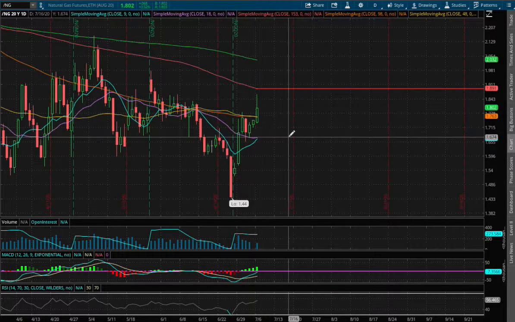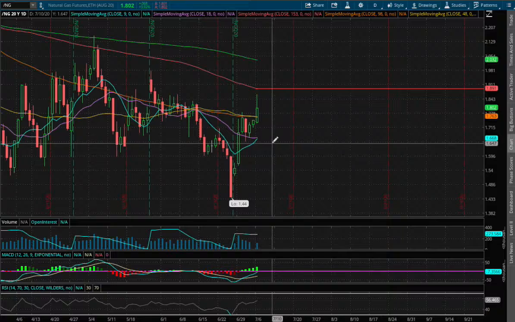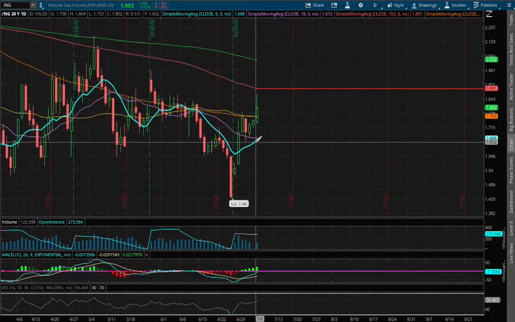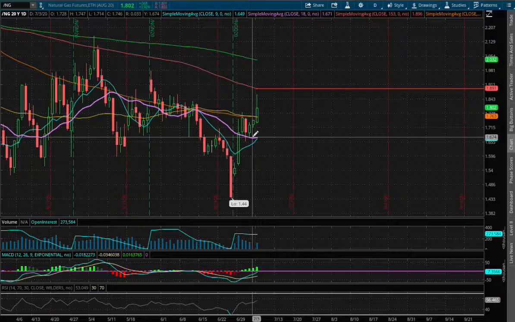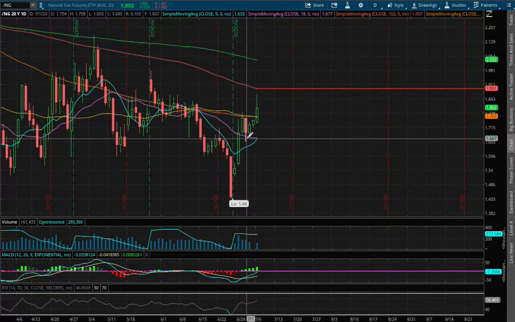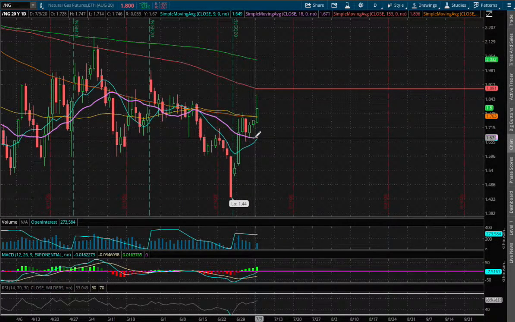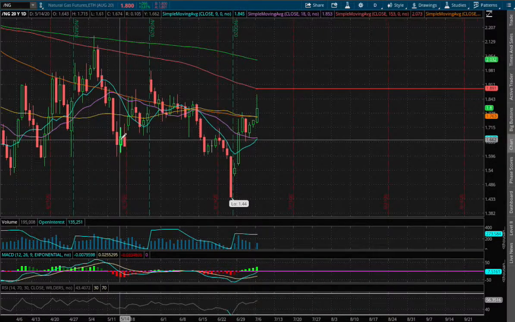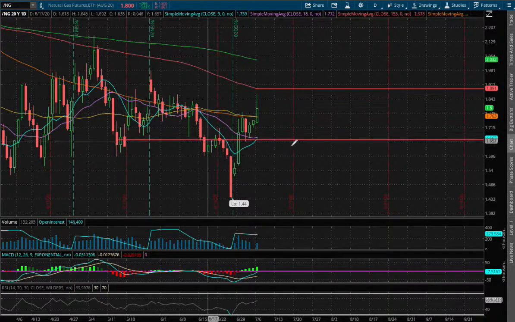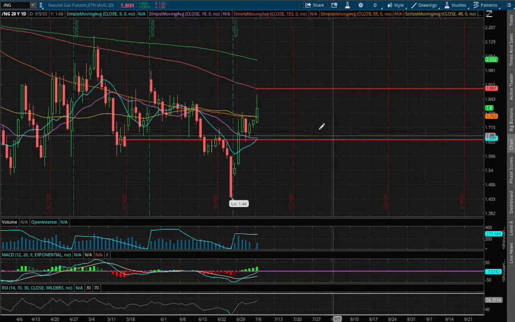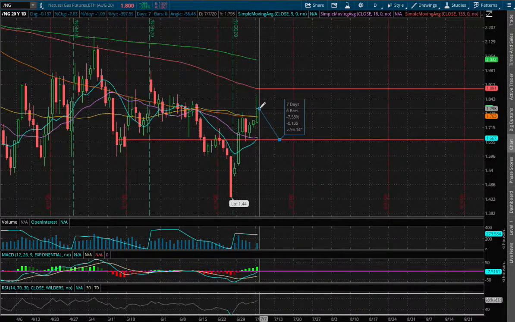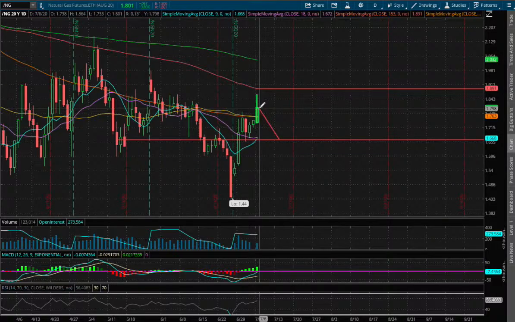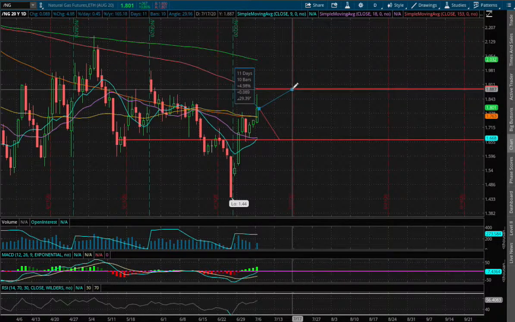And to the downside, if we were to reverse and head down lower, the next possible support will be the 9-day moving average and 18-day moving average, the blue and purple line respectively. That support level is roughly around a price of $1.67. And around that range, we see previous support levels dated all the way back to May 13th as well. If we do manage to touch support, that price movement to the downside is roughly around 7.5%, and to the upside to hit resistance, that price movement is roughly around 5%.